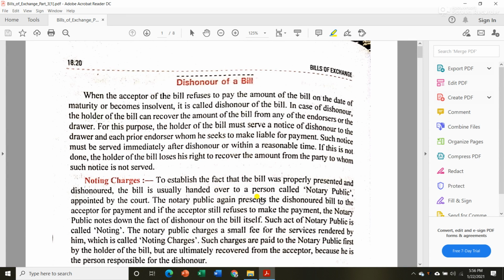Hello students, in this session we will be covering another topic, that is dishonor of a bill. Now, what is meant by dishonoring of a bill?